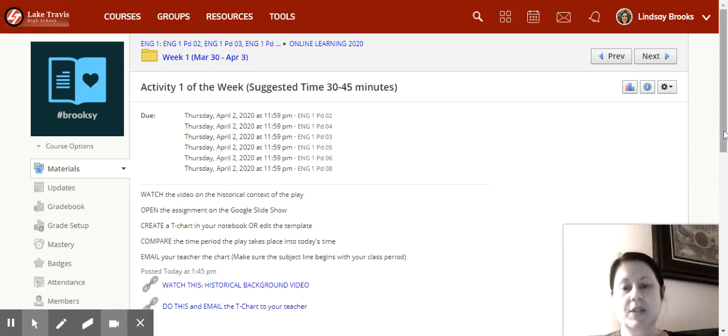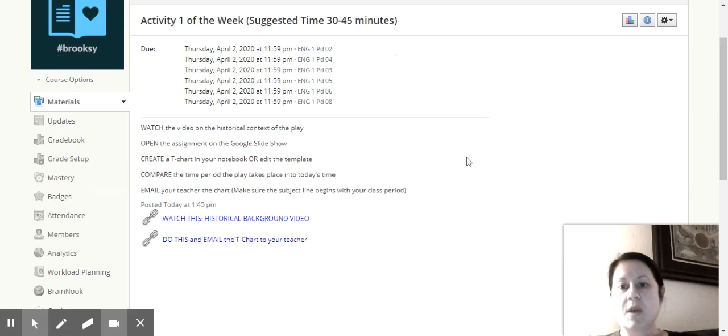You'll notice some directions for you. Watch the video on the historical context of the play. Open the assignment on the Google Slideshow. Create a T-chart in your notebook or edit the template. Compare the time period the play takes place in to today's time. Email your teacher the chart. Make sure the subject line begins with your class period.